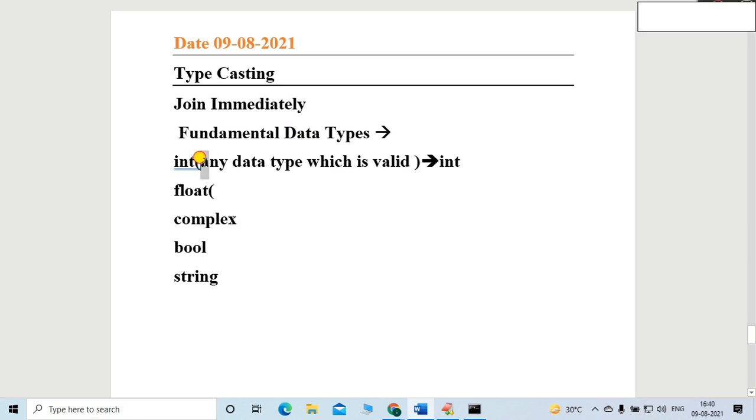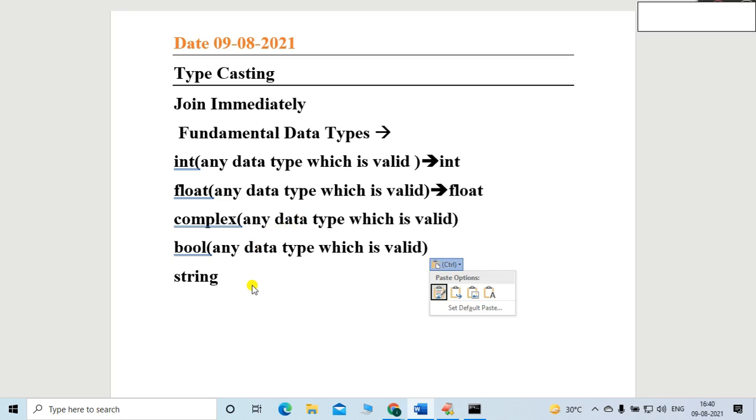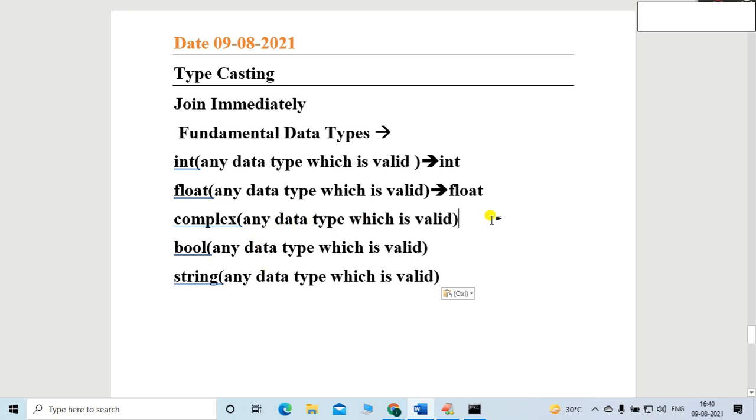The same thing is applicable for float also, friends. Listen carefully. Any data type which is valid for the float value, I will convert that data type into the float. The same thing is applicable for complex, bool, and string. I will provide any data type, and that will be converted into the string. Any valid data type for the particular data type, that is my requirement.